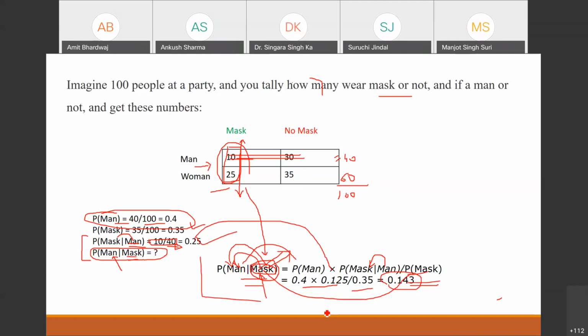But the point is, if we are interested in this probability, what we need to do is find the probability of mask. Right? You cannot directly pick it up in this way, because this is a conditional probability. You have to depend on this first event, then you can find out the first type of event, which is man in this case. So the probability of man when mask is already there. Right? Is it okay?